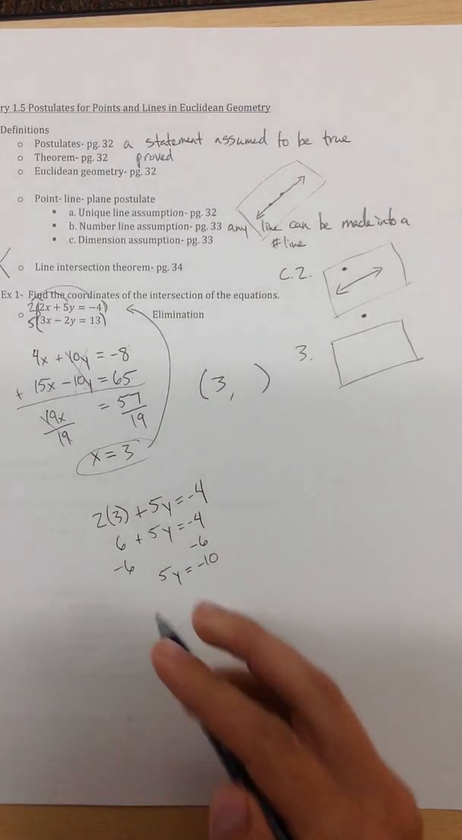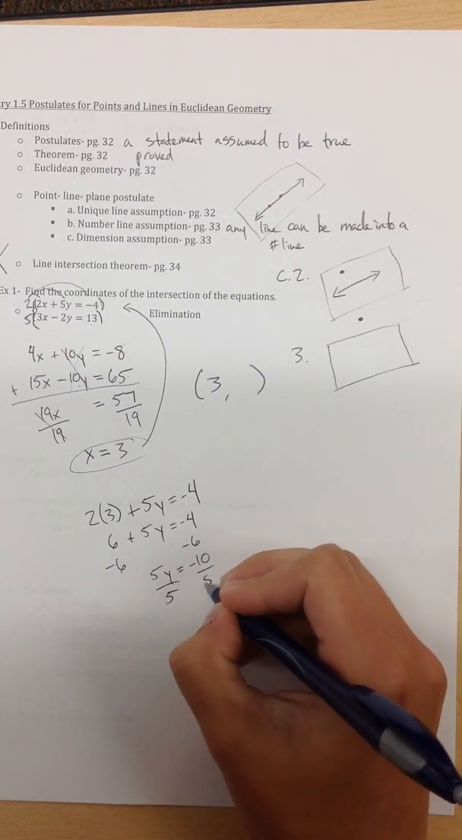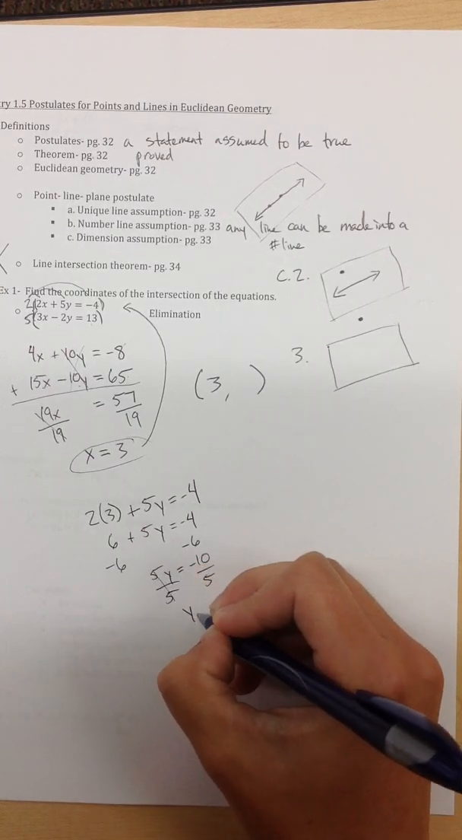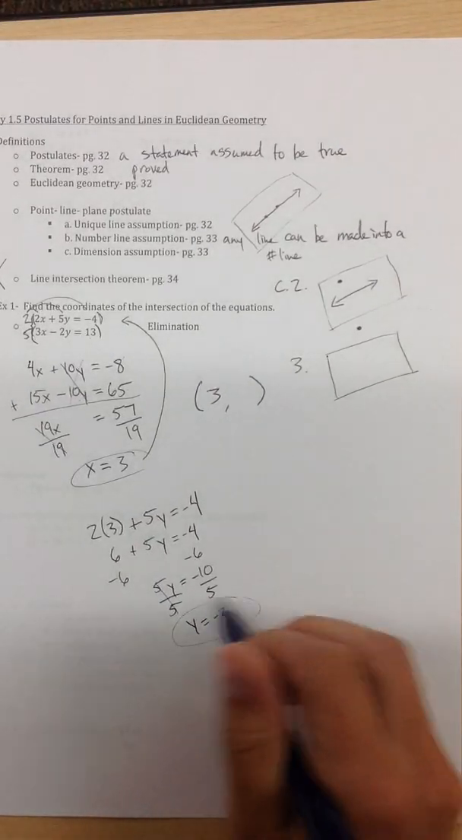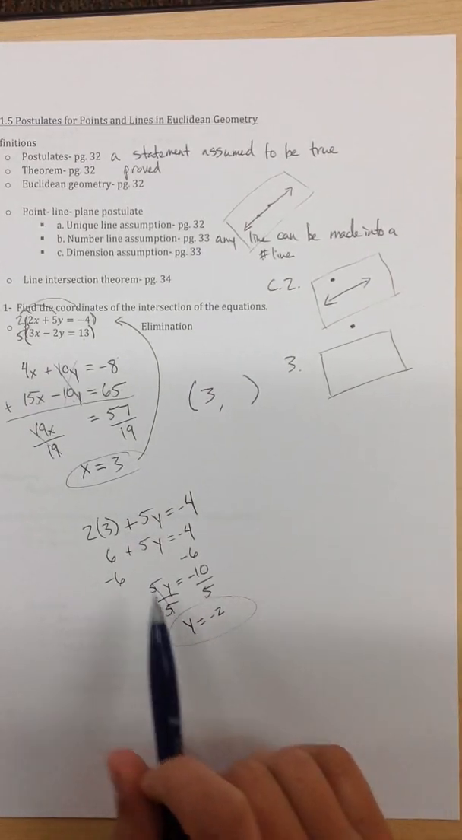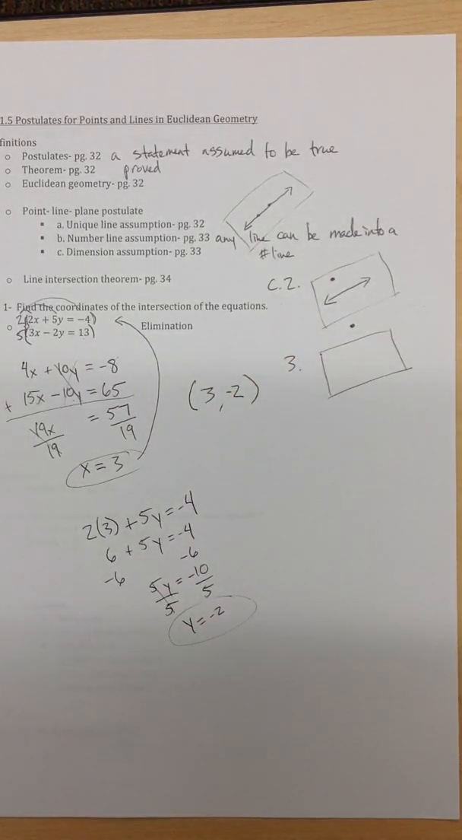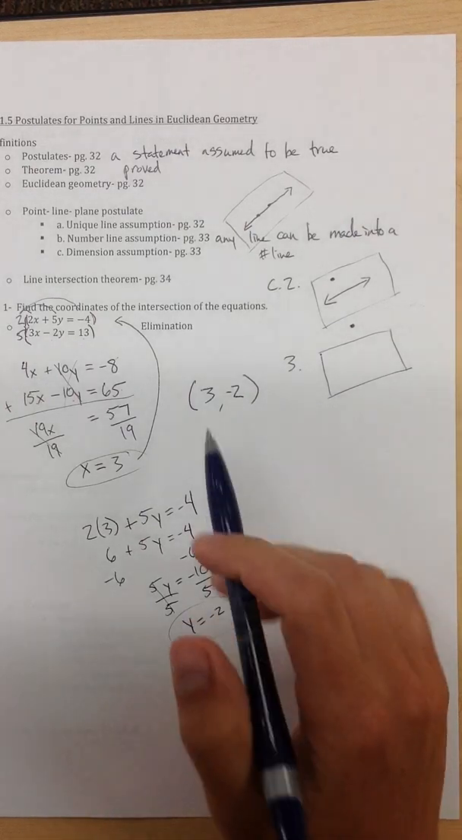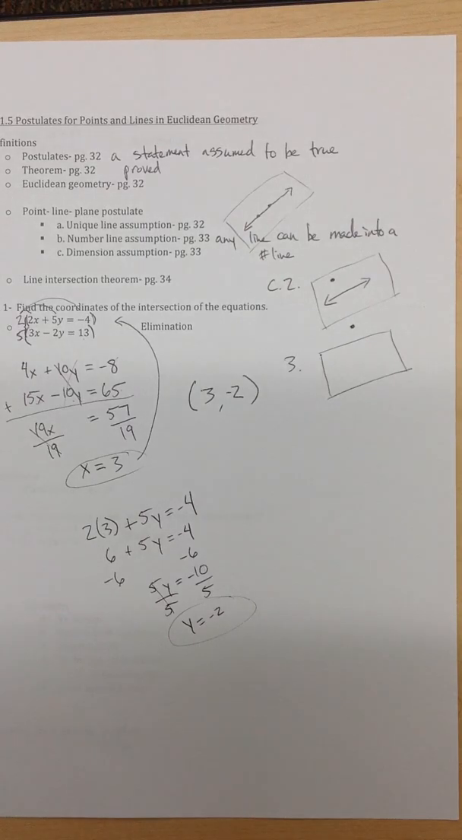And then to get rid of the 5, divide by 5. Sorry, I'm writing at an angle here. Divide by 5. So my y would equal negative 2. Okay, so my ordered pair that's going to be my answer here is my x is 3 and my y is negative 2. And if I took those two equations and graphed those, that's exactly where those two lines would cross each other, at the point 3, negative 2. And you could graph them to check them if you wanted to.